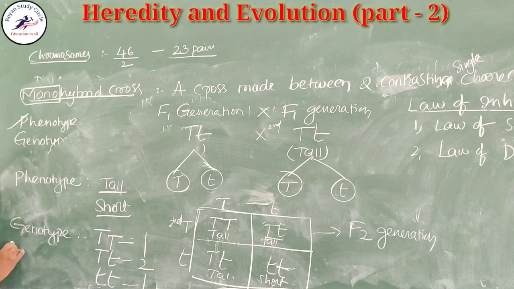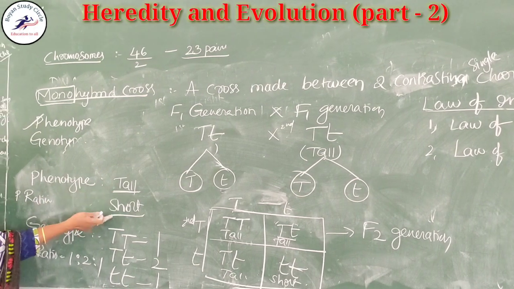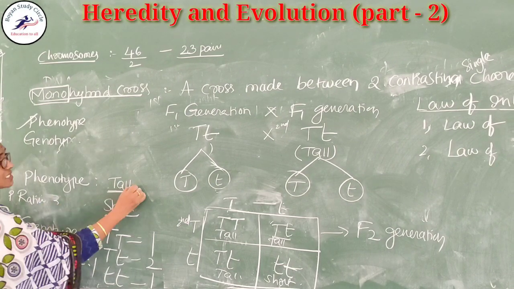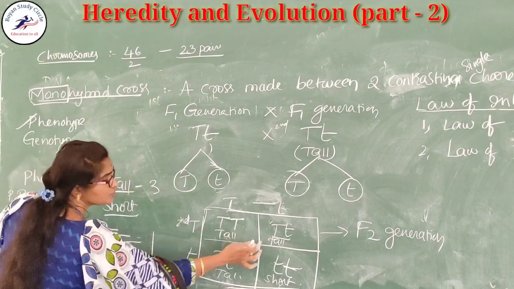So the genotypic ratio of the monohybrid cross is 1:2:1. Here the phenotypic ratio is tall to short. How many talls are present? 3. 1, 2, 3.